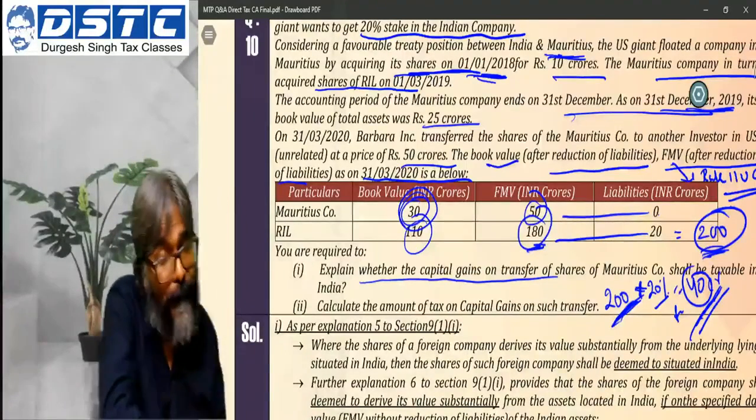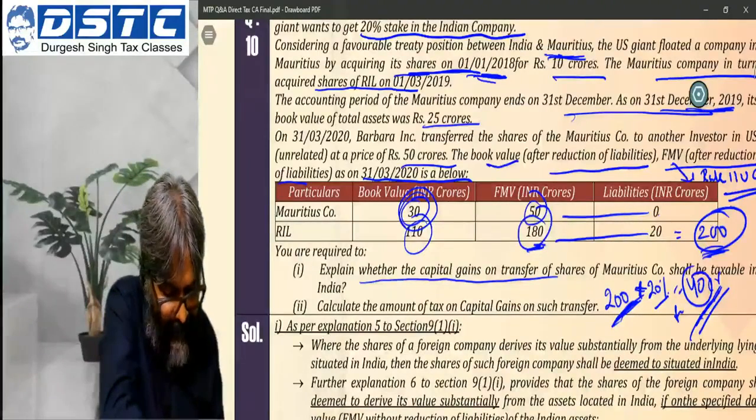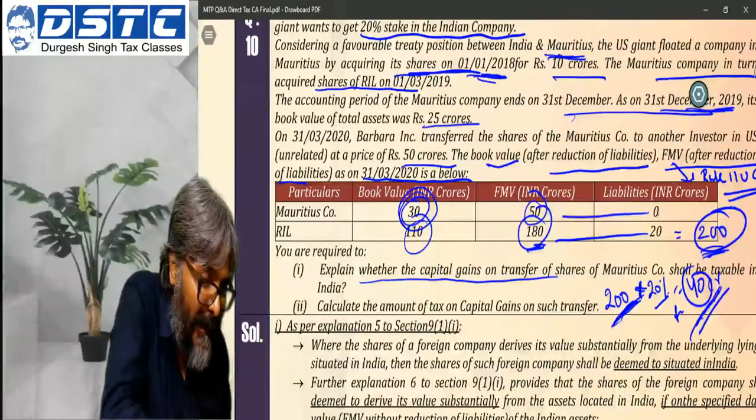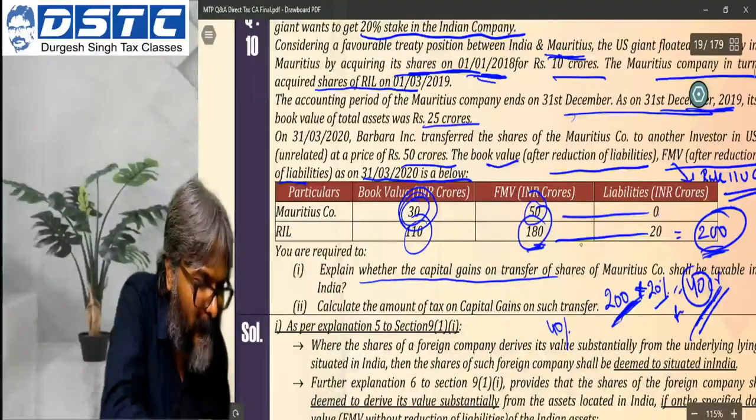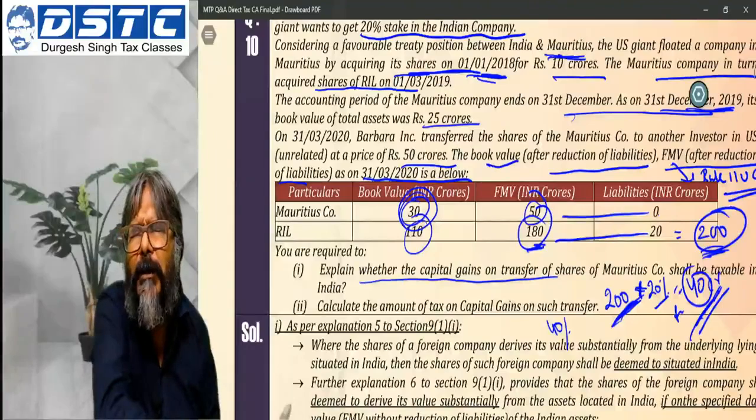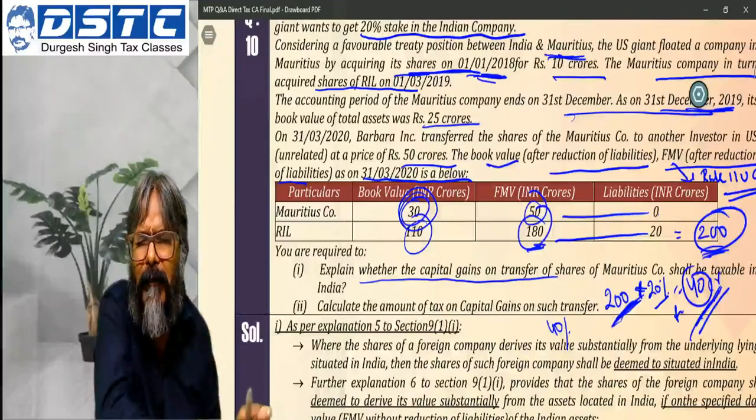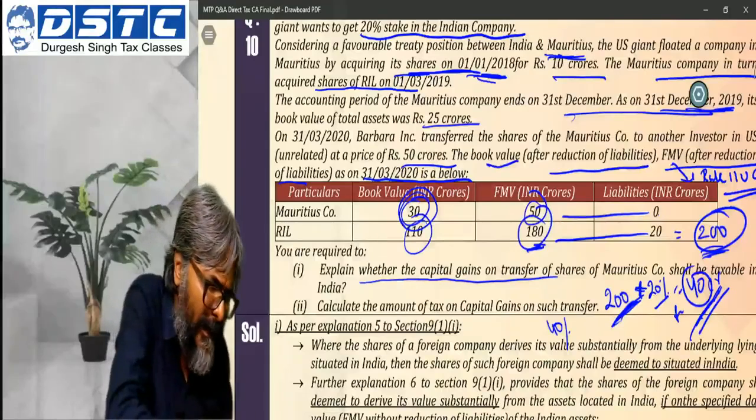40 crores. So therefore it is exceeding. The first condition is getting satisfied. What about the second condition, students? The second condition is 40 divided by what? Is it more than or equal to 50% of the total FMV value of the asset of the foreign company? Which foreign company? The Mauritius company.